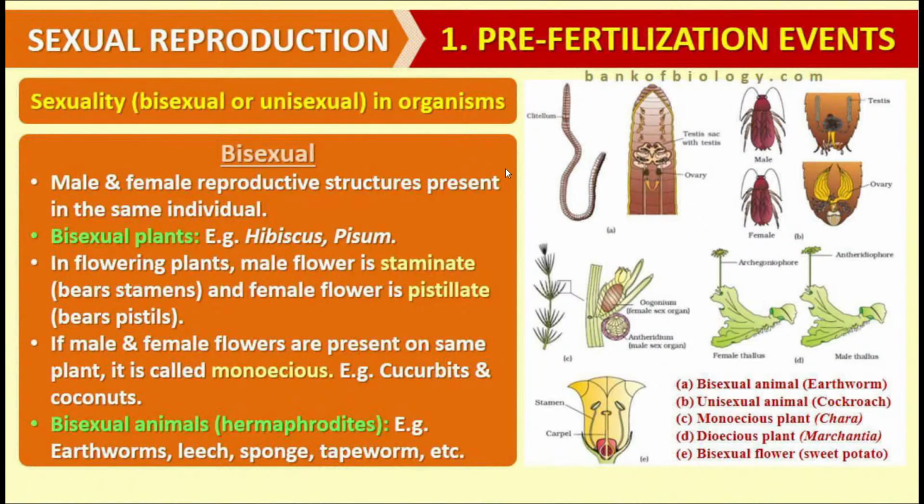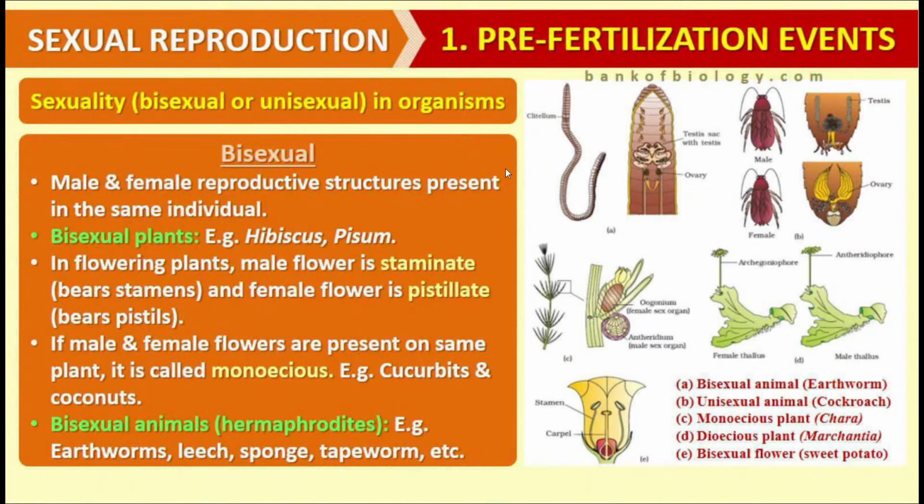Only less than 20% of plants show unisexuality. And the bisexual plants we have, for example, hibiscus, which is commonly called China rose, and pisum, which is commonly called a pea. Likewise, we can give the example of guava and pineapple, etc. All of these are bisexual.